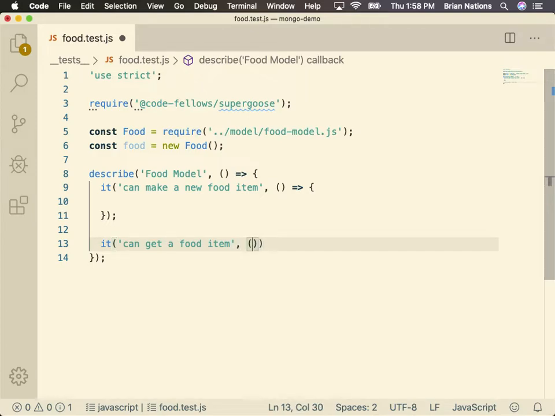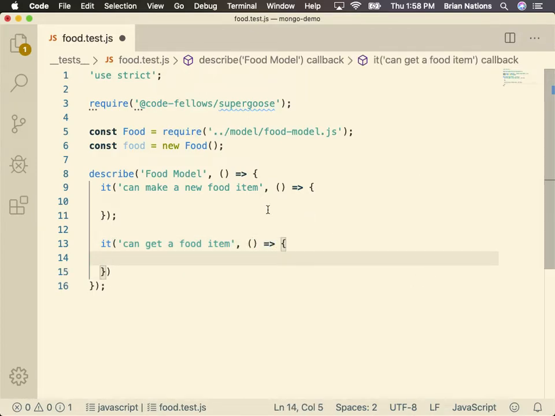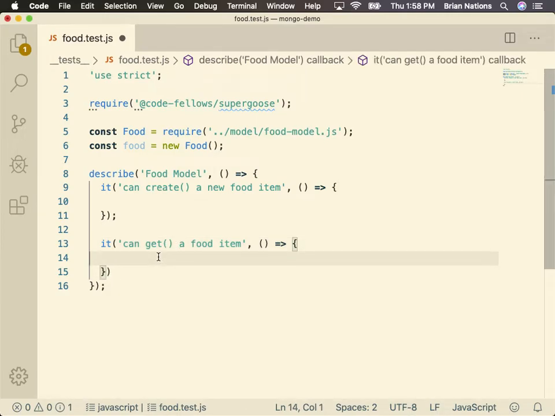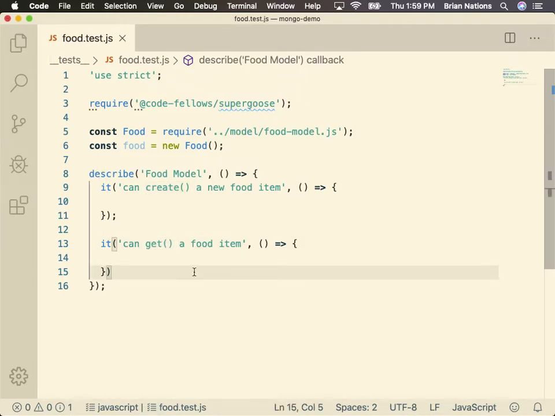Now, again, I'm showing you something different than before. I just said it can make a new food item. It can get a new food item. You can also do something like this. It can create, it can get, and then usually what that tells the person looking at the test is that there is a method called create and there is a method called get, right? These are decisions that you get to make.